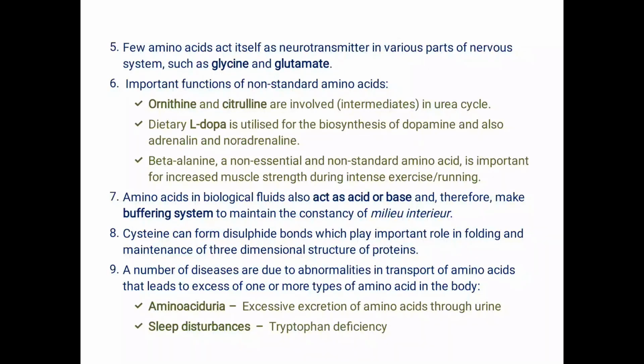Cysteine can form disulfide bonds because of the presence of free sulfhydryl groups. Those free sulfhydryl groups are oxidized to form a cystine molecule, which bears such disulfide bonds. If cysteine is present in any protein molecule, then that segment of the polypeptide chain can form intra-chain or interchain disulfide bonds, which play an important role in folding and maintenance of the three-dimensional structure of proteins.